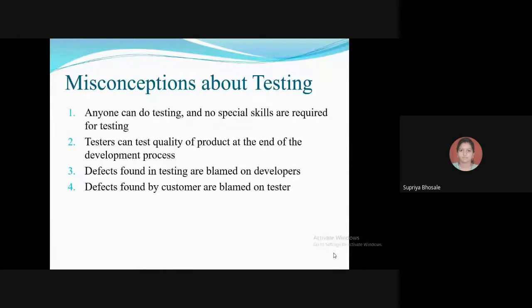So many people in the organization may think that this activity of software testing can be given to the people who are on bench. On bench means what? They are employees of some organization, but they do not have any project to do. So those are called on bench.